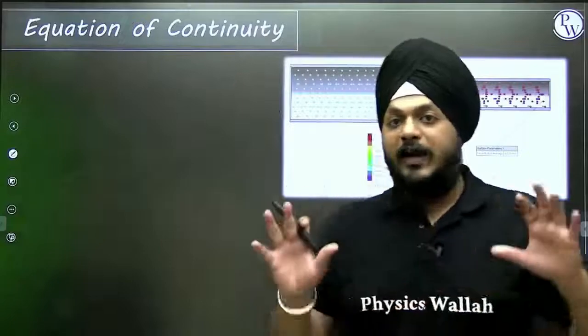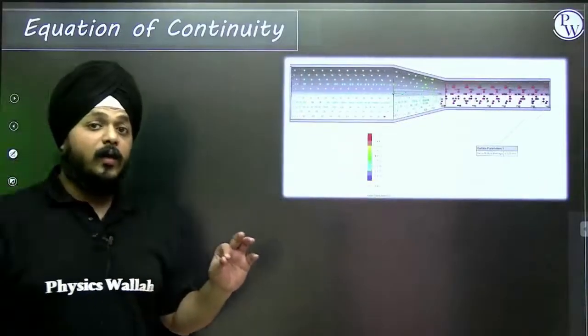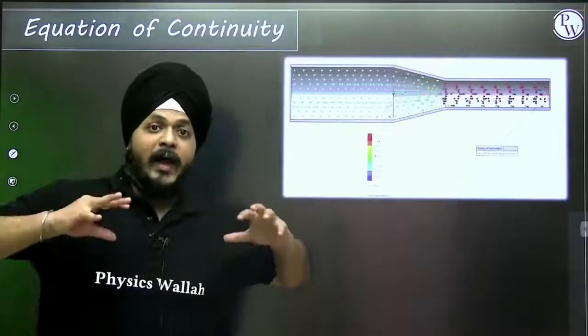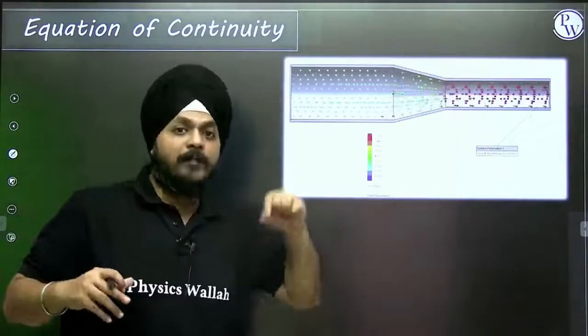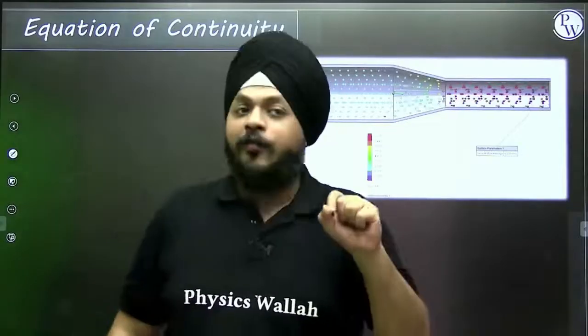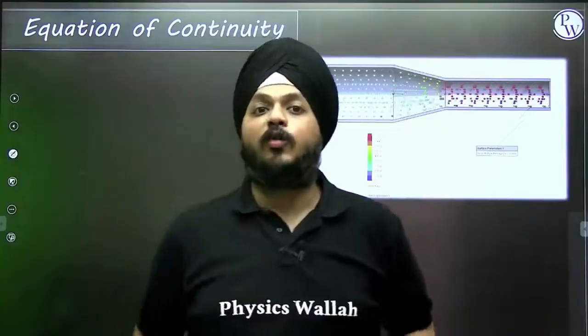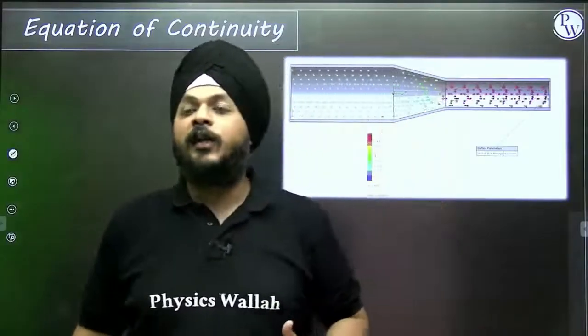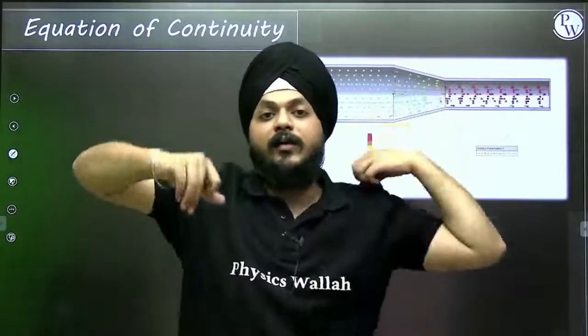So now you all are aware of what the conservation of mass actually is. Now let's move on. We are now aware that if we need to conserve the mass, then we need to find the relation between area and velocity, and it is for sure. Why? I'm giving you an example from day-to-day life.